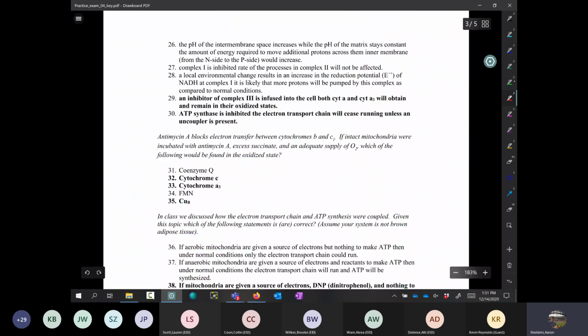All right, and what we see here is it says, which of the following would be an oxidized state, meaning it can't lose its electrons, okay? And then it gives us a list of them. Okay. Well, coenzyme Q is the molecule that's going to be first affected by this.